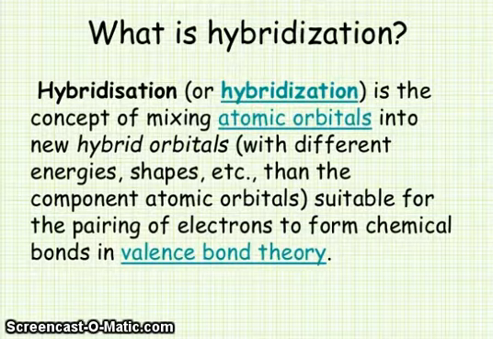So friend, now time for discussions. What is hybridization? This is our question. This is a very well-known topic in chemistry. So friend, hybridization is the concept of mixing atomic orbitals into new hybrid orbitals with different energy and shapes than the component atomic orbitals, suitable for the pairing of electrons to form chemical bonds in valence bond theory.